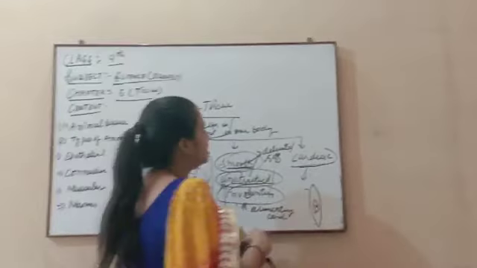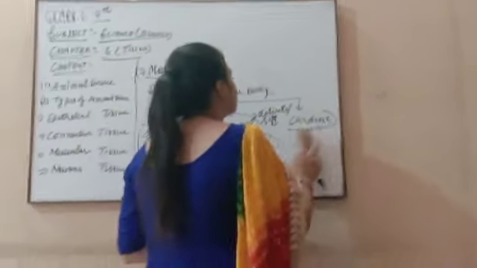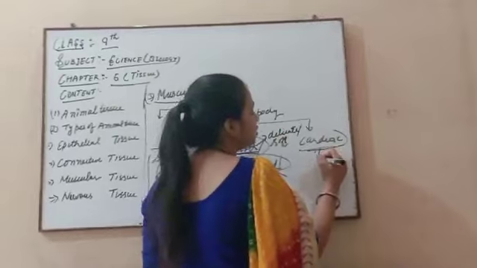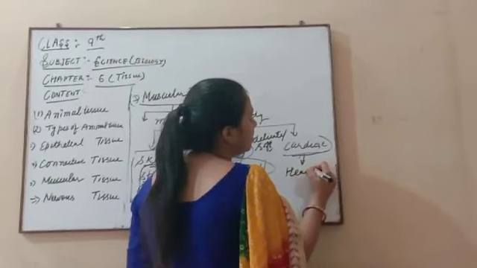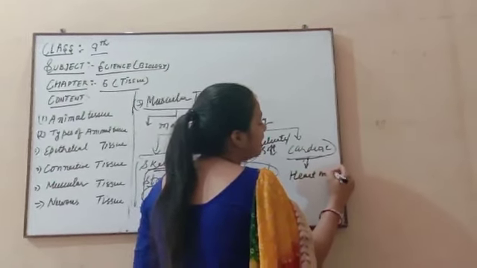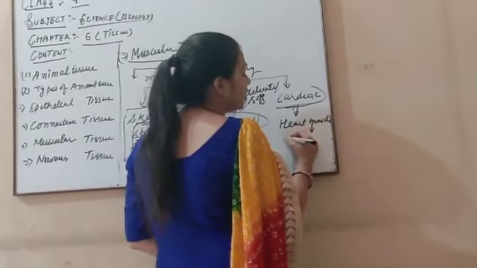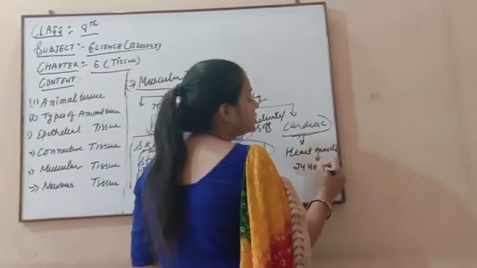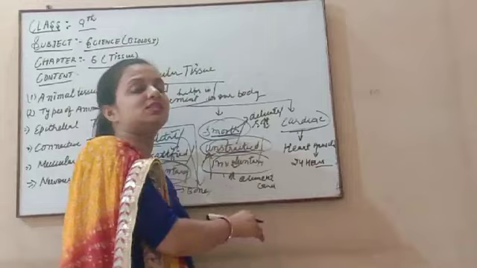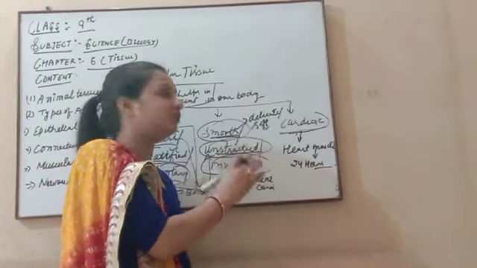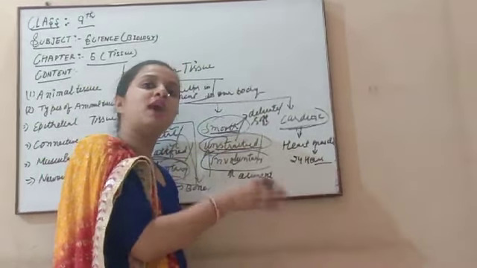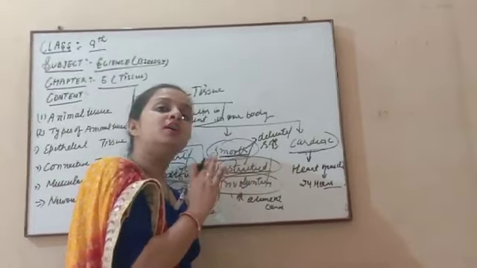And after this we discuss the third and last muscular tissue, that is the cardiac muscular tissue. Cardiac is related completely to the heart, and this type of muscle works 24 hours a day. If the heart stops working, our whole body stops working.